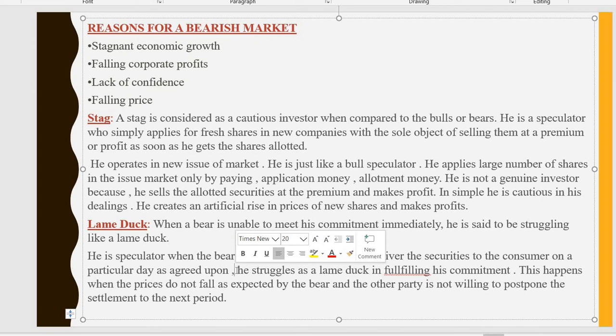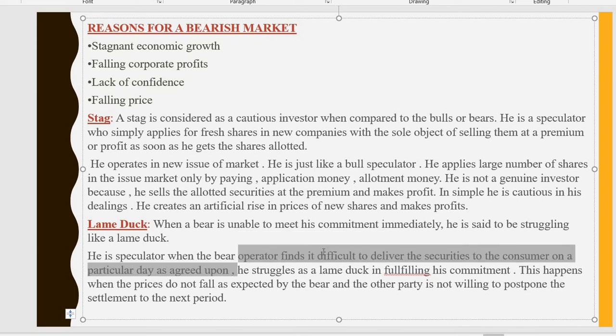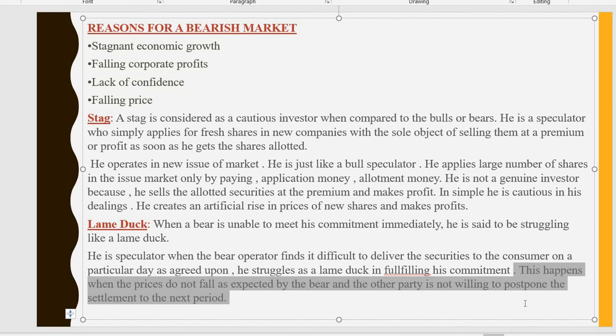So if the bear cannot sell the securities to a consumer at the agreed upon price or on the agreed upon date, he struggles like a lame duck in fulfilling his commitment. This happens when the price does not fall as expected by the bear and the other party is not willing to postpone the settlement to the next period.